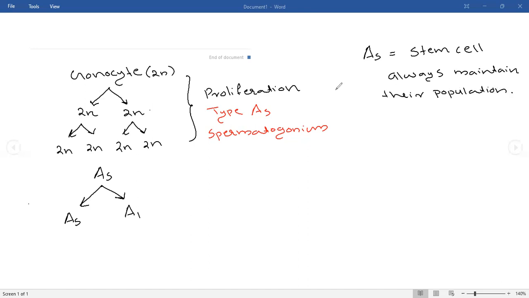One of the major differences between spermatogenesis and oogenesis: in the case of a female, ovum production will be stopped, ceases around the age of 45 to 50 years after her menopause. A female will be reproductively active only between menarche and menopause. Menarche is her first menses. First menses will happen around the age of 10 to 13 years. That is known as menarche.